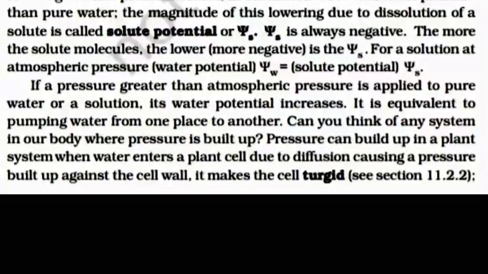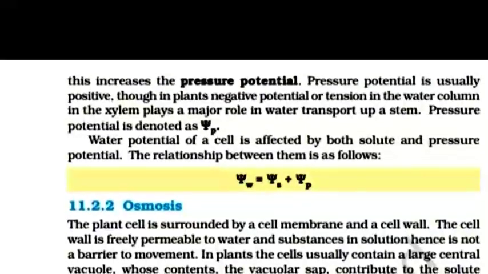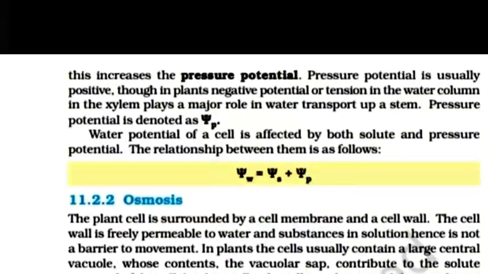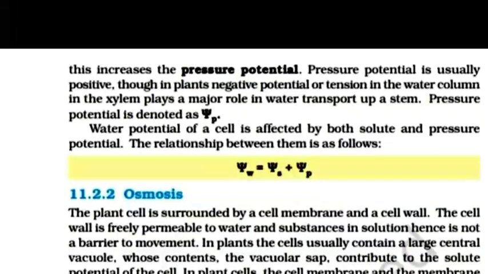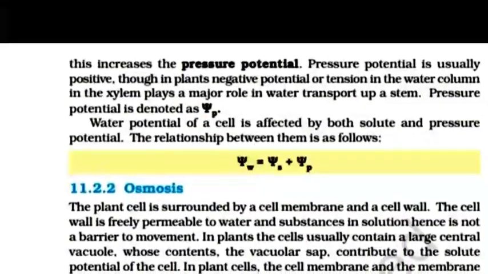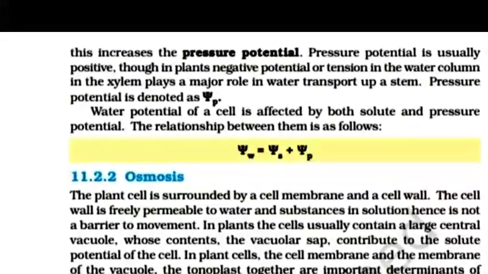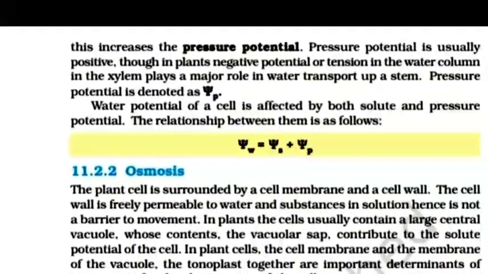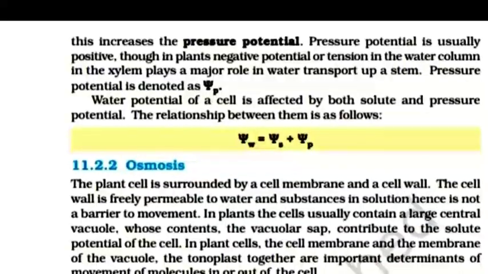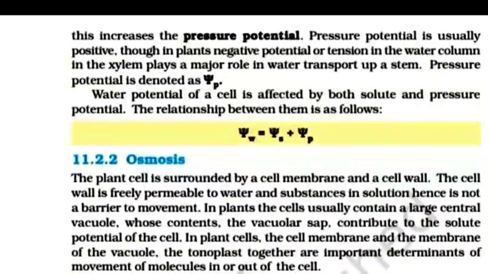Pressure can build up in a plant system when water enters a plant cell due to diffusion, causing a pressure build-up against the cell wall; it makes the cell turgid. This increases the pressure potential. Pressure potential is usually positive, though in plants, negative potential or tension in the water column in the xylem plays a major role in water transport in a stream. Pressure potential is denoted as psi p.